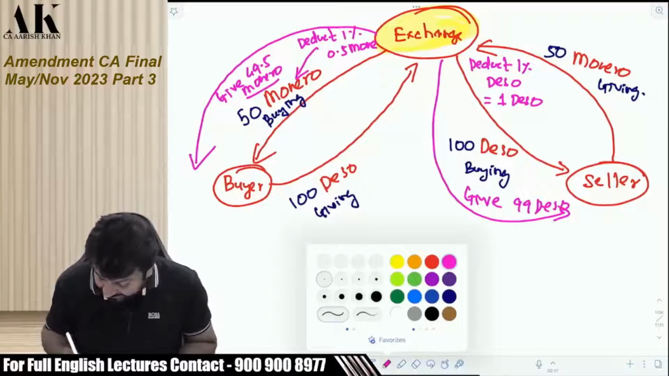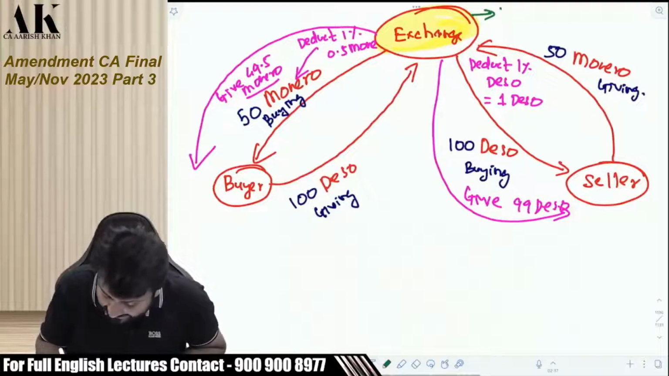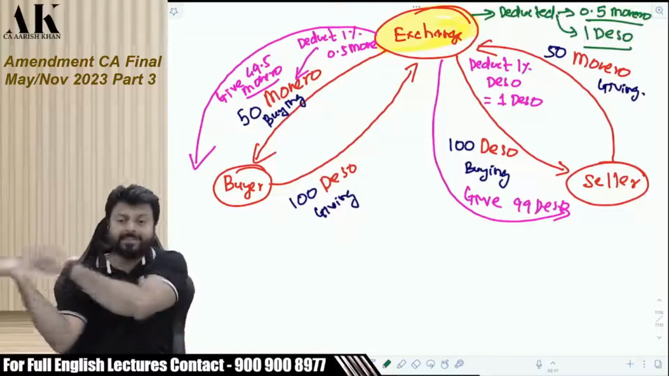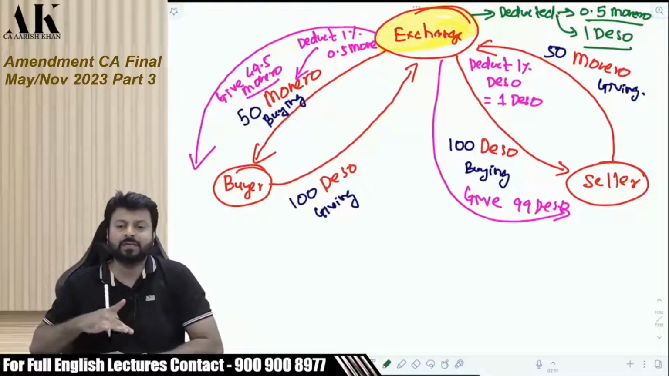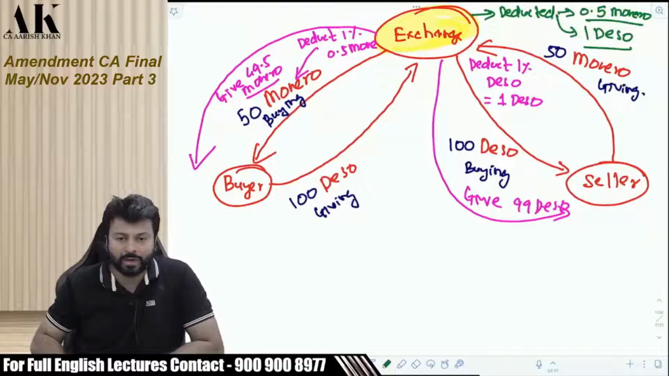It's a complicated thing. It's not that easy for me to explain either. Now what has the exchange deducted? The exchange has deducted 0.5 Monero and 1 deso. Obviously, the exchange has to pay this to the government of India because it has deducted the tax in kind.